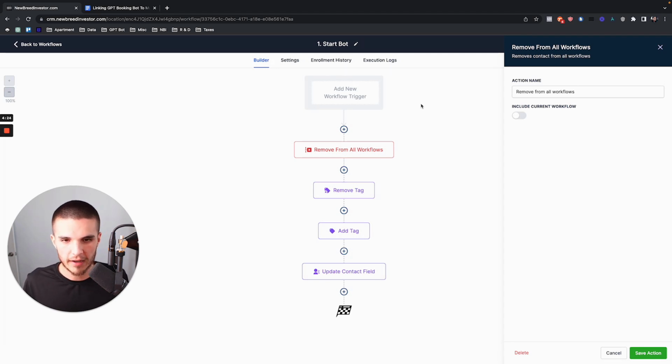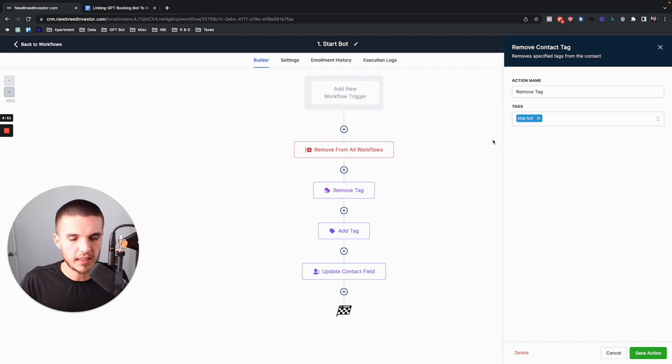We don't want a bunch of other text and email automations going out, because it would take away from the main objective of what this bot can do. So the first thing is it removes the lead from all the workflows. That way the space has been set, everything's cleared out, and the next few actions can happen without interfering with anything else.